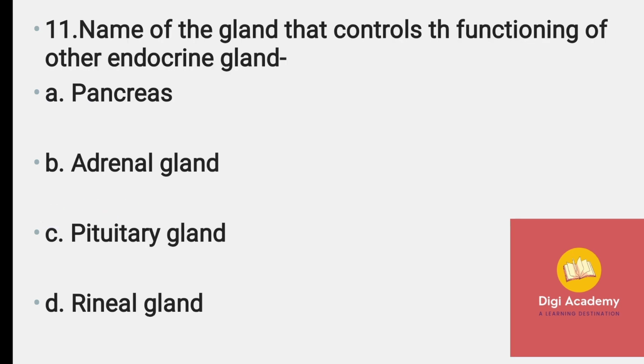Last question, the name of the gland that controls the function of other endocrine glands. And we should know at first which is an endocrine gland. Endocrine glands secrete hormones, and exocrine glands secrete enzymes. And the gland which controls the function of other endocrine glands is the pituitary gland.